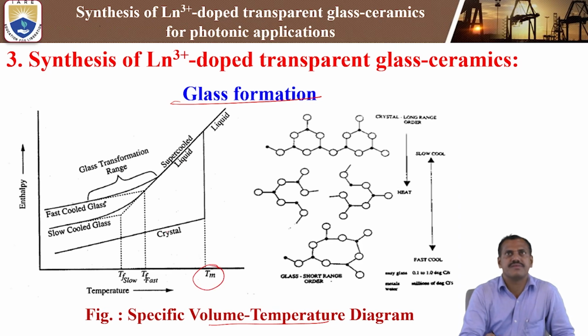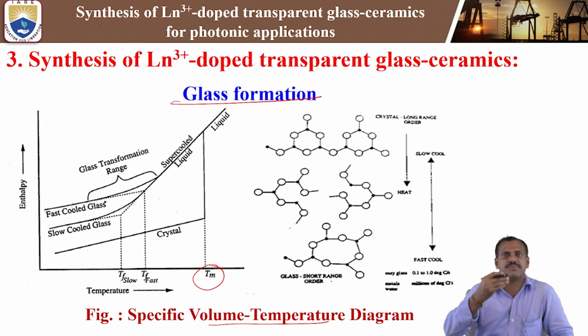Supercooled liquids. Fast cooling means we can prepare the glass material. Slow cooling means we can prepare the crystalline materials. So crystalline material will be formed while cooling slowly. When the temperature is fixed, we can cool from 400 degrees centigrade, for example, to room temperature.